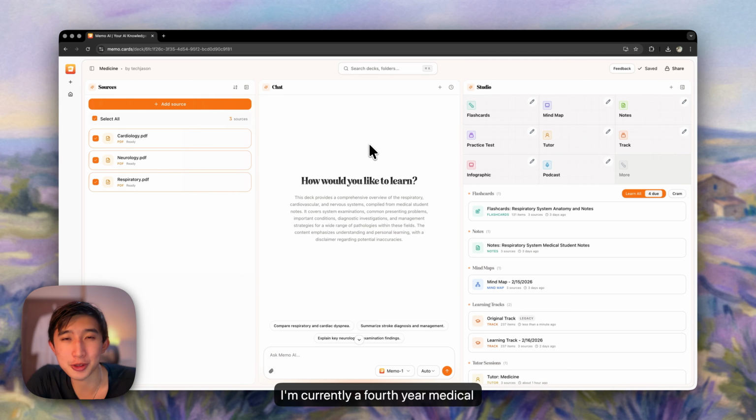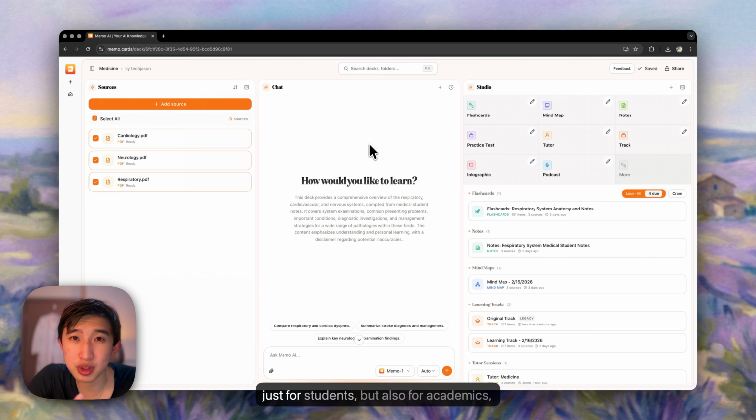I'm currently a fourth-year medical student in clinical training, and I'm excited to announce Memo V8, one of the biggest updates we've ever released. For the last 2 years, Memo has been known as an AI flashcard tool. With V8, we're expanding Memo into a full AI knowledge workspace built not just for students, but also for academics, researchers, and professionals who need to absorb and use large volumes of information.